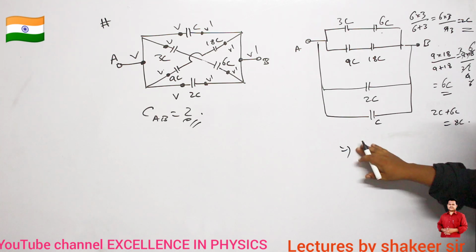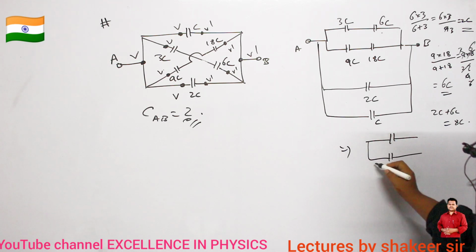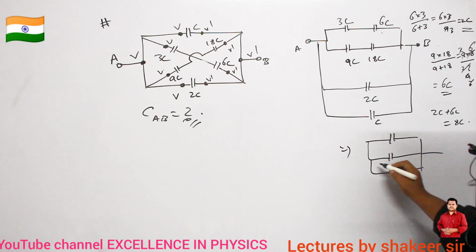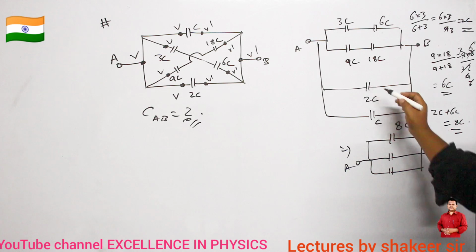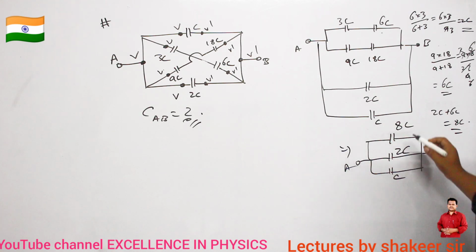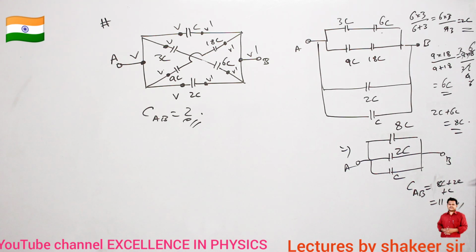That's all. So now let us see how I can redraw this diagram. This is one, this is the second one, and this is the third one. Clear now? This is point A and this is point B. This total I have calculated, which is equal to 8C. So this is 8C, this is 2C, and this is C. So the equivalent capacitance between A and B is 8C plus 2C plus C, which is equal to 11C. That is our answer.